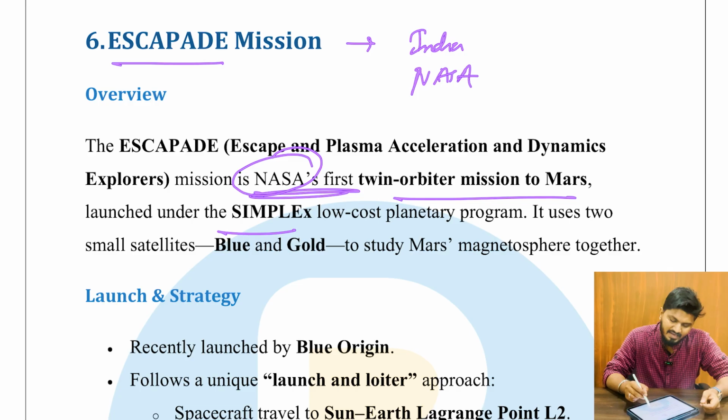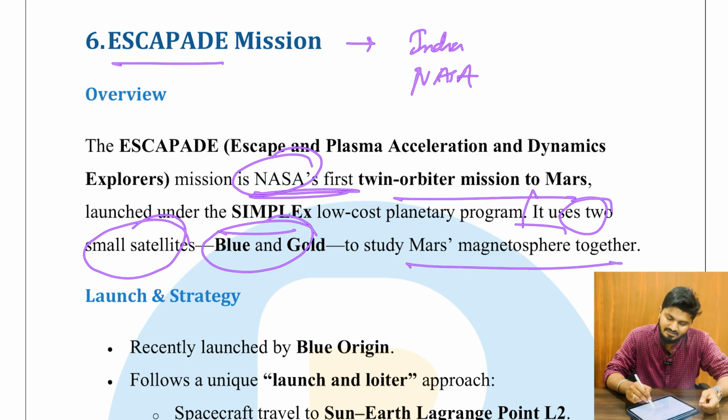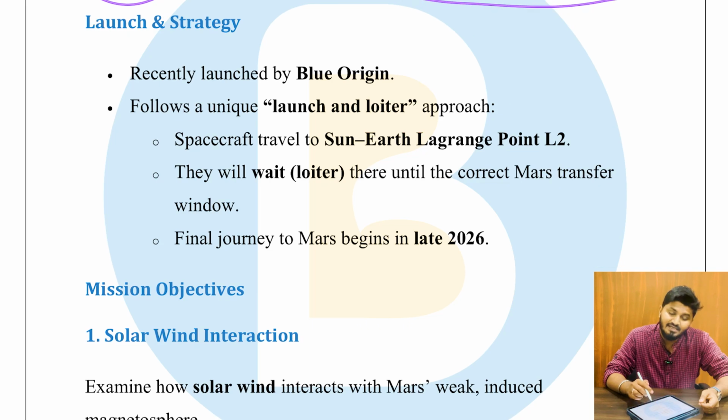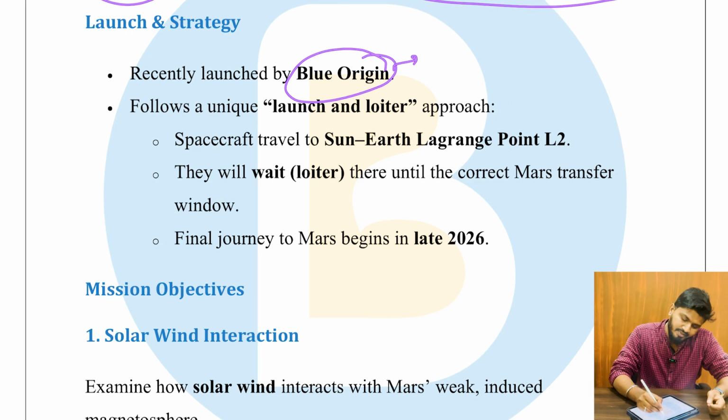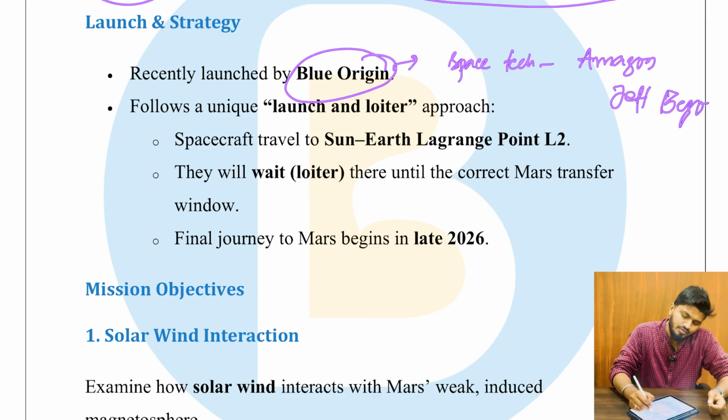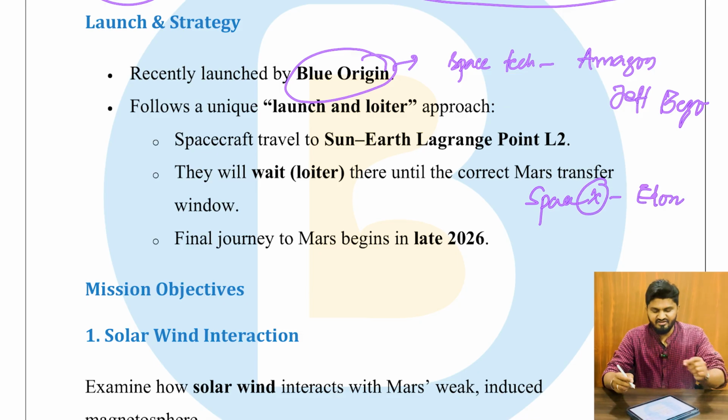It is launched under the SIMPLEx low-cost planetary program. It uses two small satellites, Blue and Gold, to study Mars's magnetosphere together. Very important: launch and strategies. It was recently launched by Blue Origin, a space tech company of Jeff Bezos. So just as SpaceX is the brainchild of Elon Musk of Tesla, Blue Origin is the brainchild of Jeff Bezos.